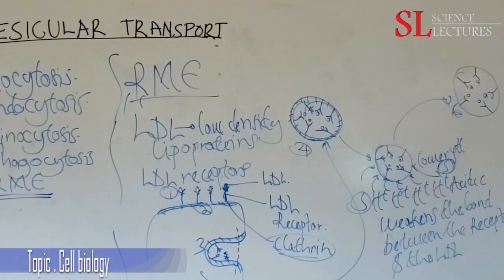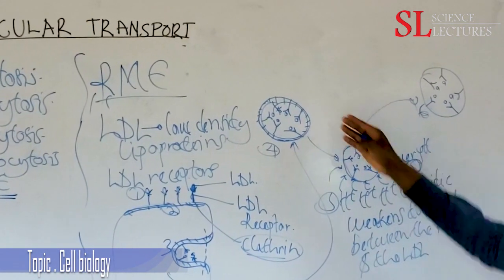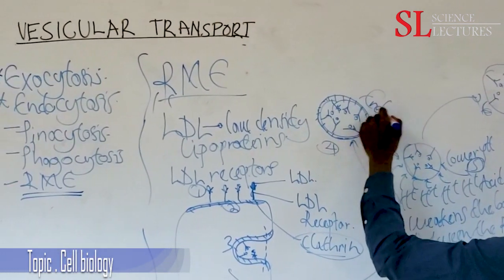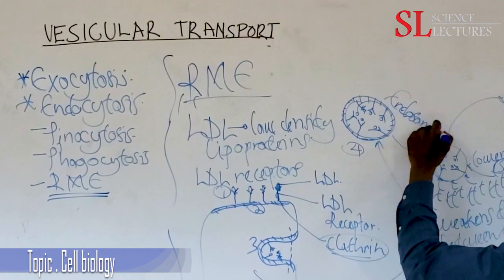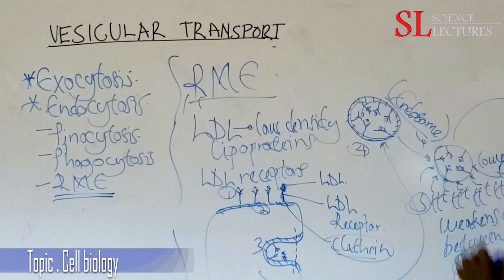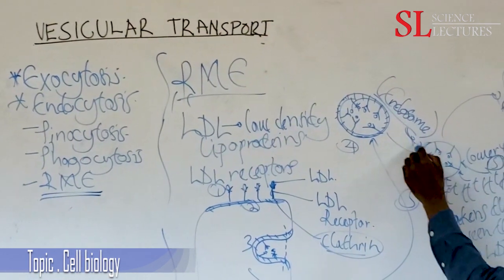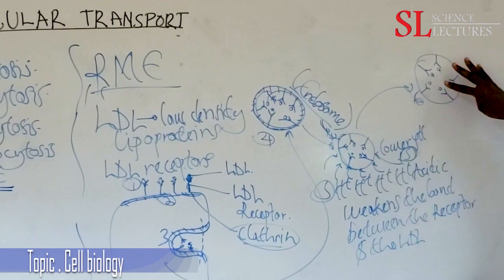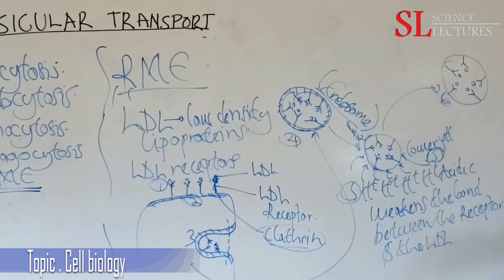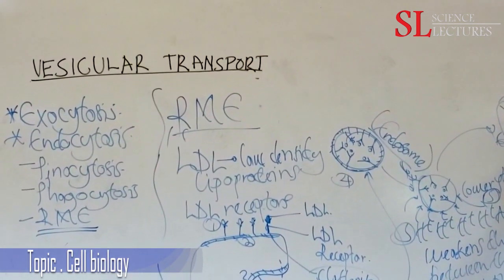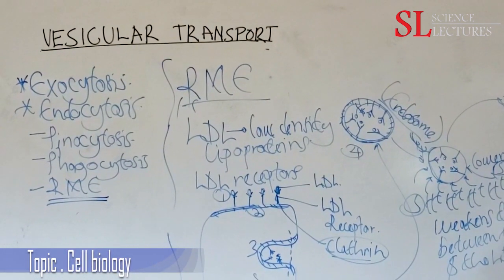So when the pH lowers, in fact this vesicle is what is referred to as the endosome. So our vesicle is referred to as the endosome. So inside the endosome, lowering of pH weakens the bond between these two, and they will separate. So when they separate, we'll have recycling of the receptors.